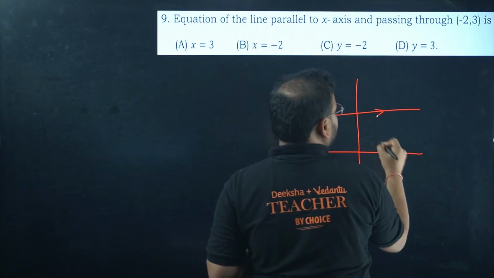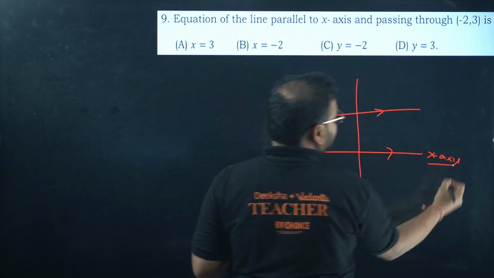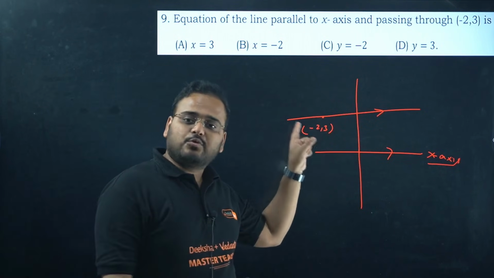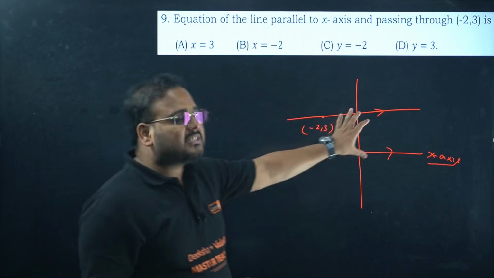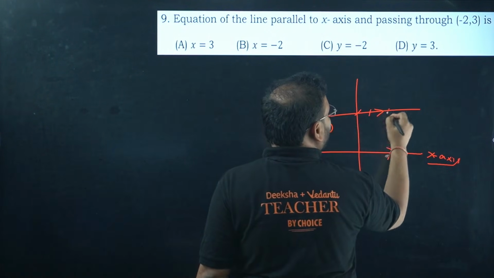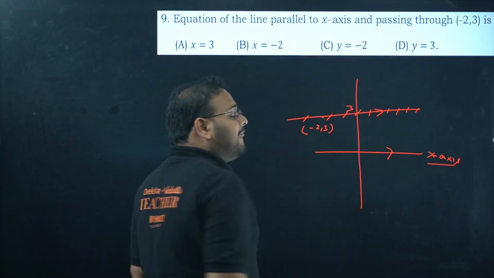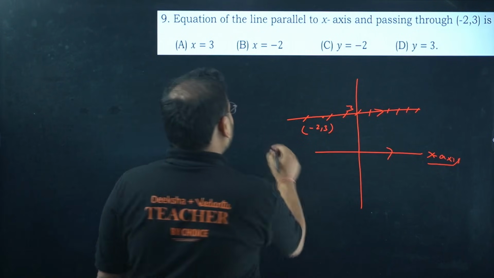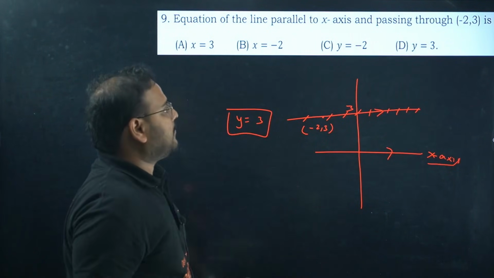Is there any other way? Is there any other way, sir? Let me know. If you feel there is another way to draw this line which is passing through this point and parallel to x-axis, let me know in the comment section, okay? So this is the answer. What it means, every point will have a y coordinate of 3. At every point on this line, the y will be 3. Hence the equation is y equals 3. Option D is correct.